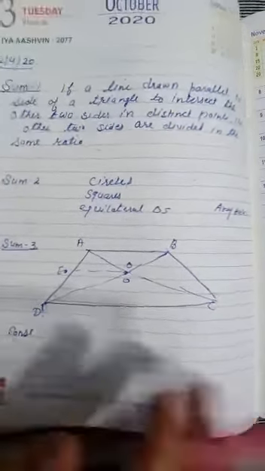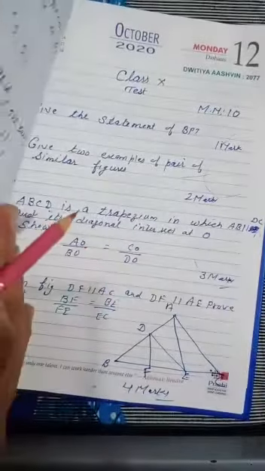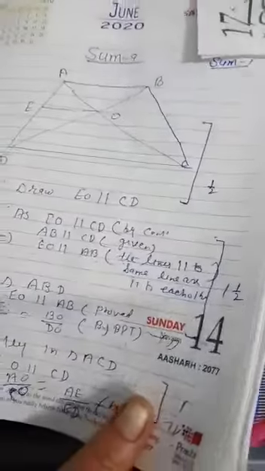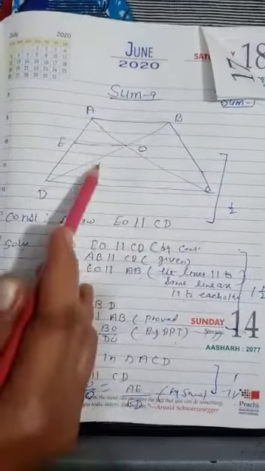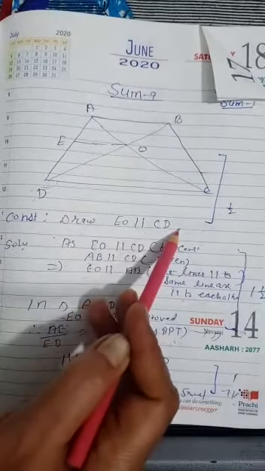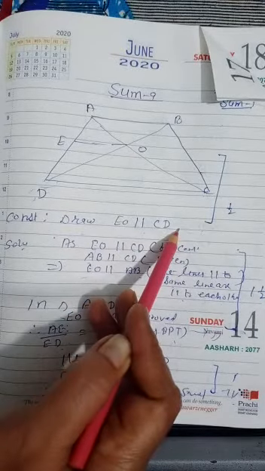EO parallel to CD. The figure as well as the construction carries half a mark. Now let's start the solution.